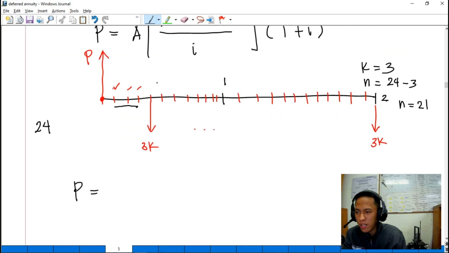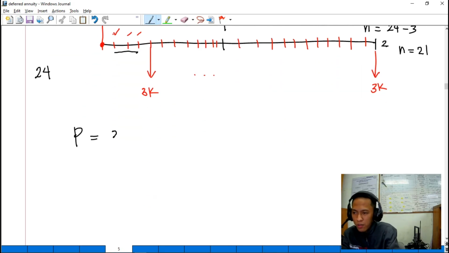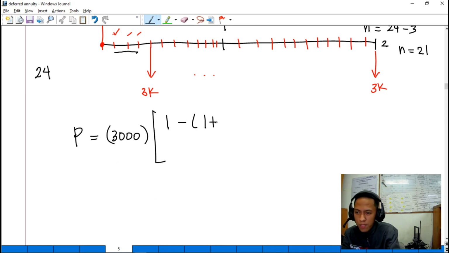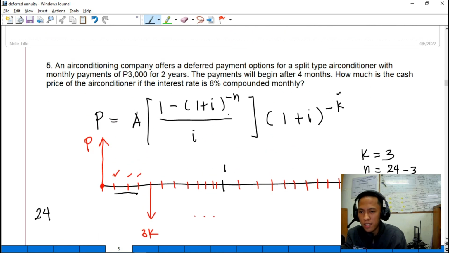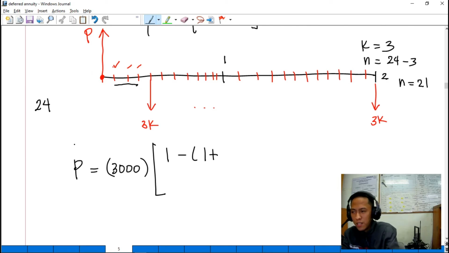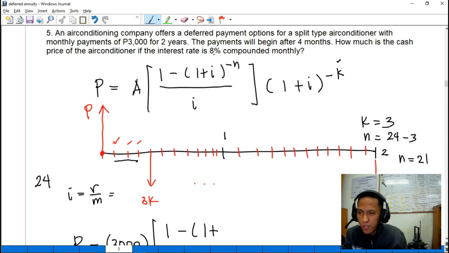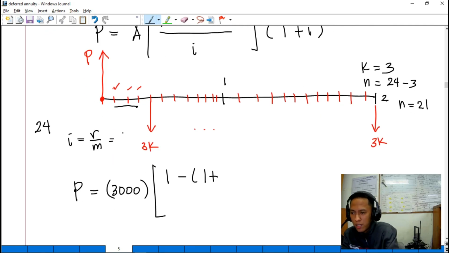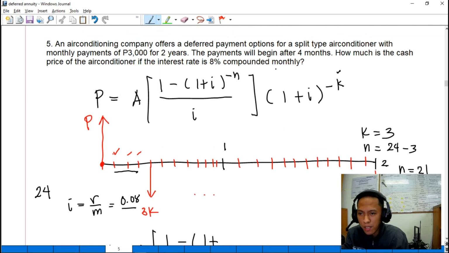3,000 pesos times the quantity 1 minus 1 plus I. So ang I natin guys is interest rate per period. So I is R over M. So R natin is 0.08, compounded monthly.